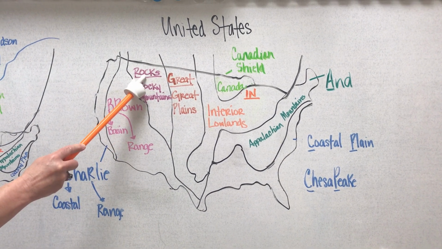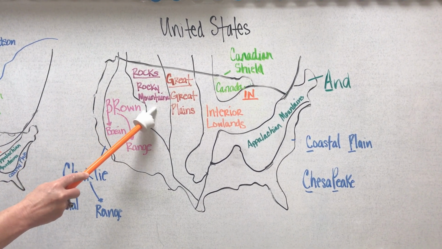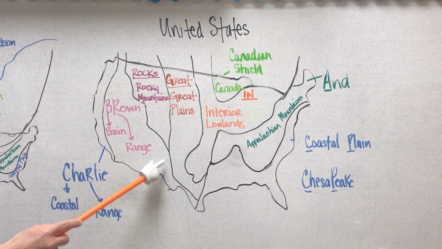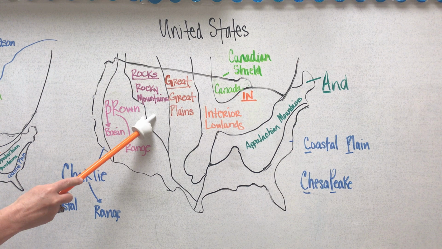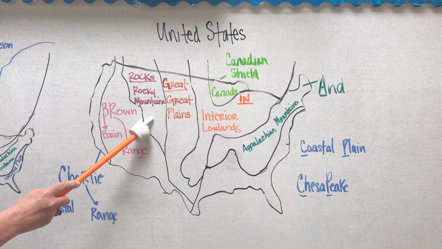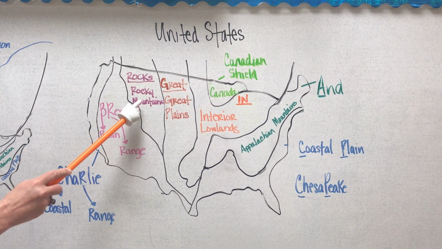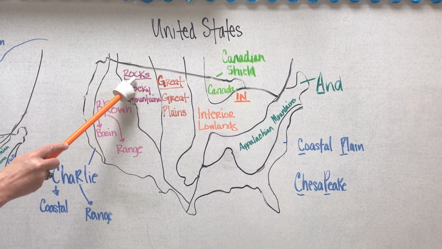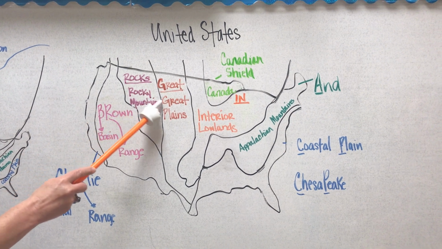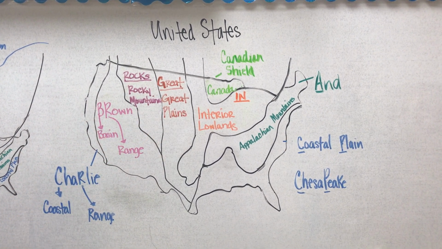The rocks. Rocks is a dead giveaway for Rocky Mountains. The Rocky Mountains extend from Alaska to almost Mexico, have very high elevations, very rugged mountains, and it contains the Continental Divide, which determines the flow of rivers. So to the west of the Rockies, the rivers flow into the Pacific Ocean. To the east of the Rockies, they flow into the Mississippi River.